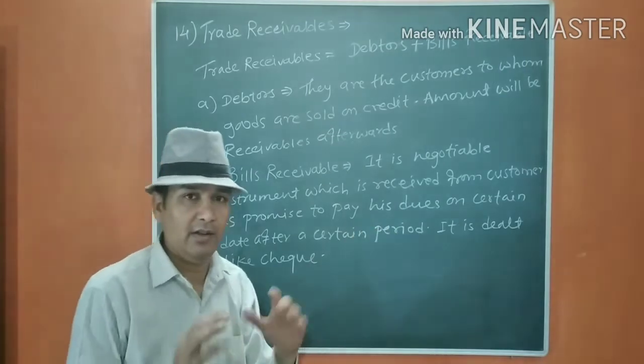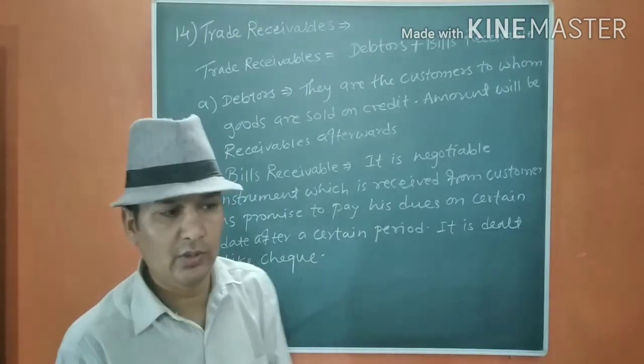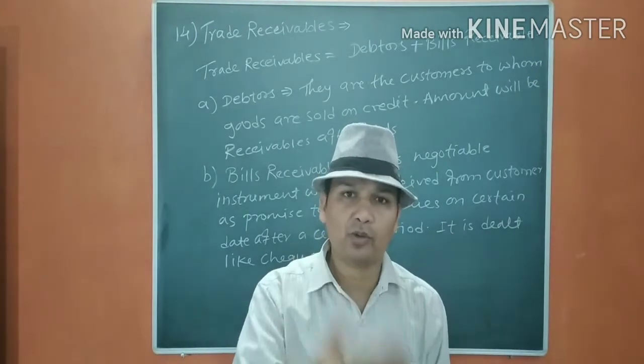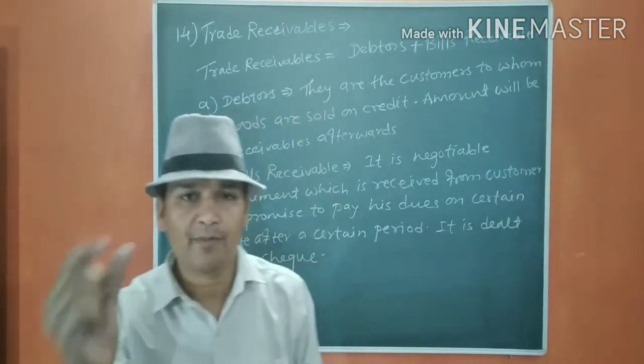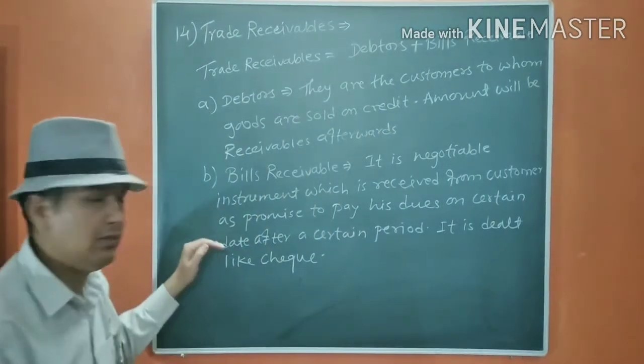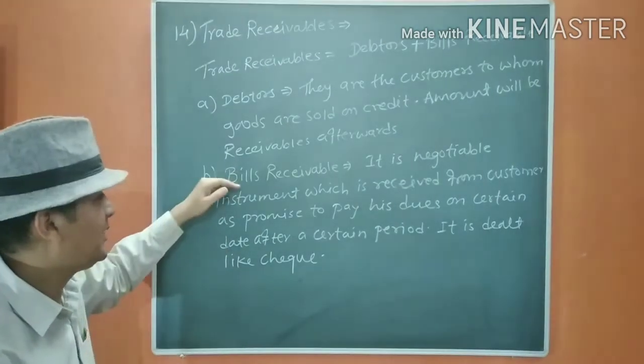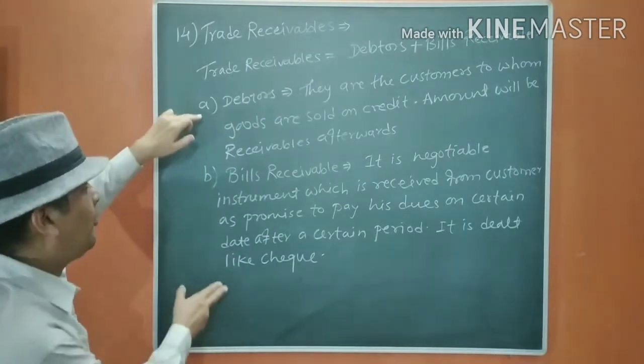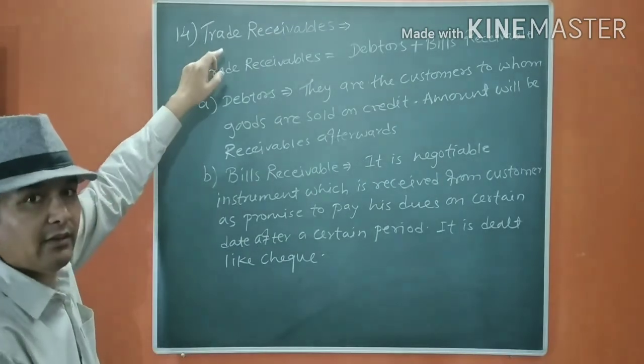That means he promises that he is going to pay after 2 or 3 months from the specific date. So bills receivable is also an amount receivable. So the total of both is trade receivable.